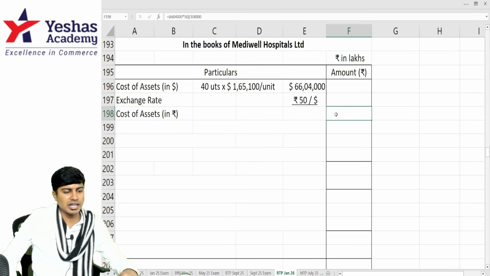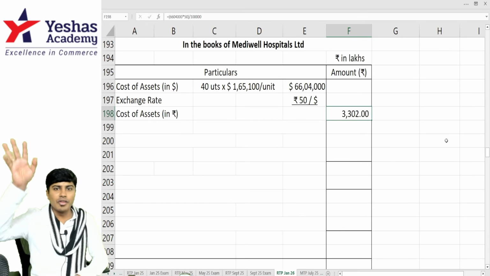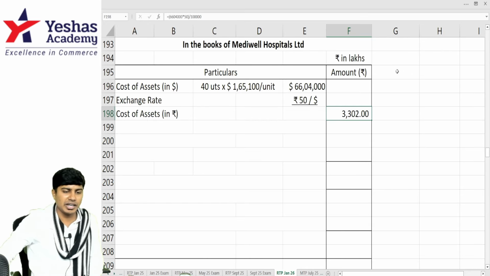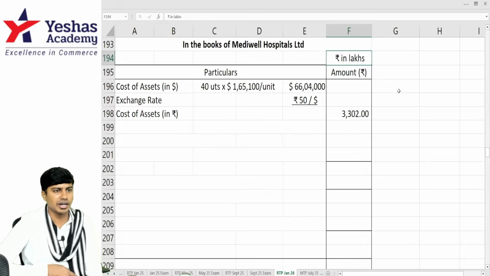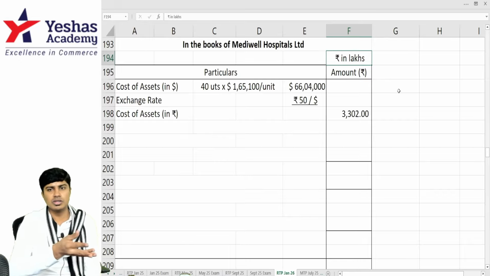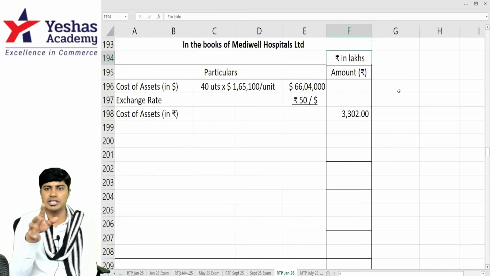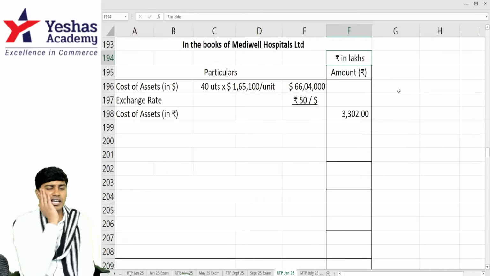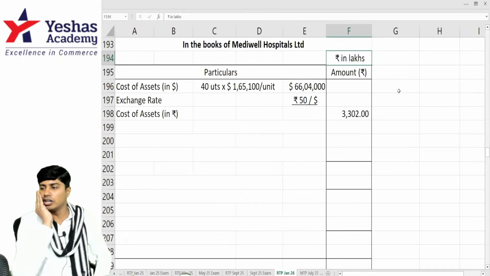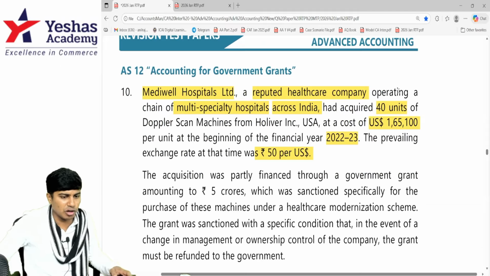The cost of the asset in Indian rupees will be how much? Basically, I'm writing it in lakhs. If you eliminate 5 zeros, you get 3,302. If you write so many zeros, it will be difficult to complete the answer. If you make one mistake somewhere, you will end up getting 0. So it is better to write in lakhs. So I've written 3,302 lakhs as the cost incurred for purchase.